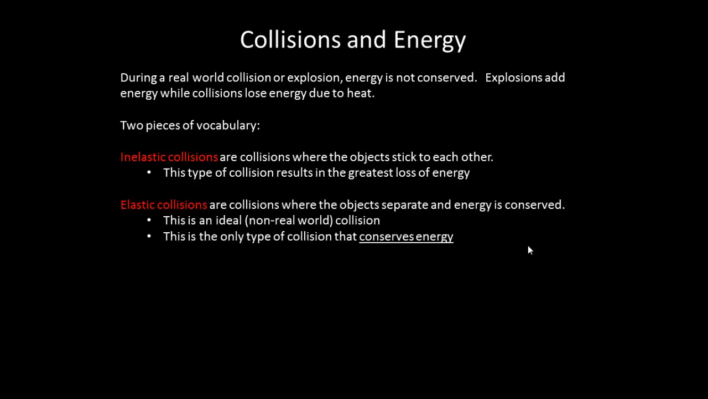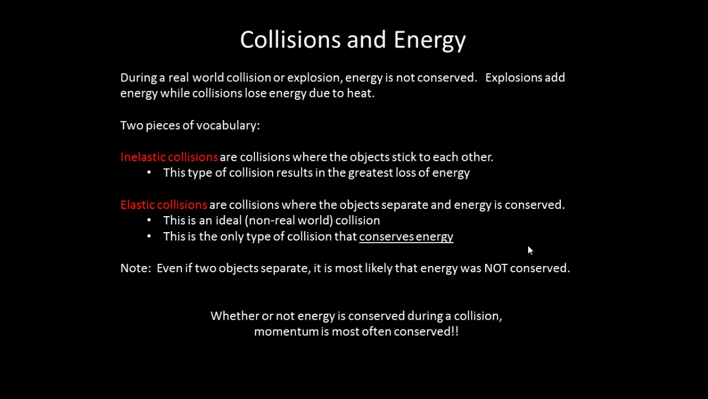Elastic collisions are collisions where the objects separate and energy is conserved. This is an ideal collision, meaning that you rarely see it actually in the real world. This is the only type of collision that conserves energy. Note that even if two objects separate, it is most likely that energy was not conserved. Whether or not energy is conserved during a collision, momentum often is, and that is why momentum ends up being a useful concept to use.